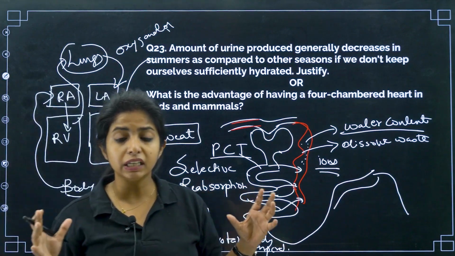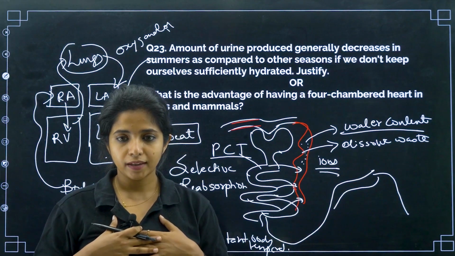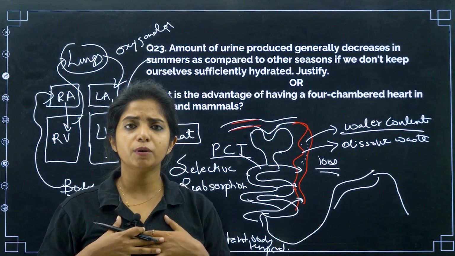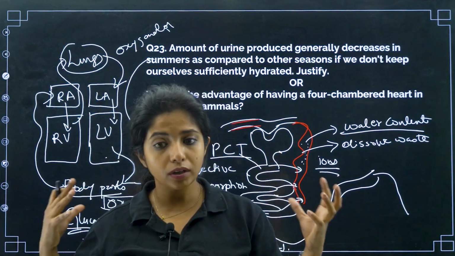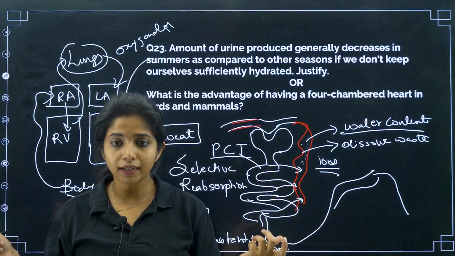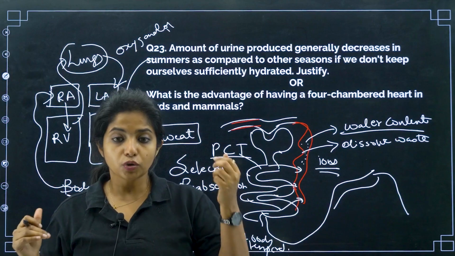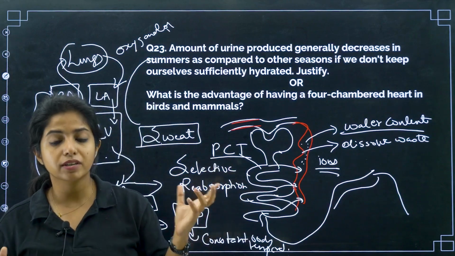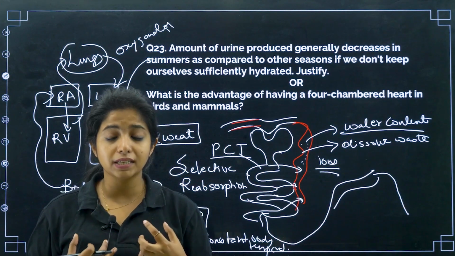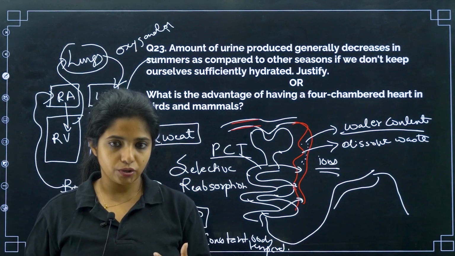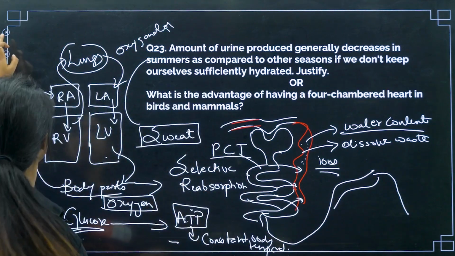ATP production is a high energy yielding process. If you want to maintain a constant body temperature, you should be having too much amount of ATP also. Why do we need to maintain a constant body temperature? Because all the enzymes in our body need a proper temperature, then only they will work, otherwise they will stop working. You get it? So everything is kind of linked, which is why we should be having a 4-chambered heart. Both us as well as birds, aves as well as mammals, my dear children, are homeothermic. We maintain a constant body temperature, which is why we need too much energy and also too much oxygen for that. So this is the advantage.